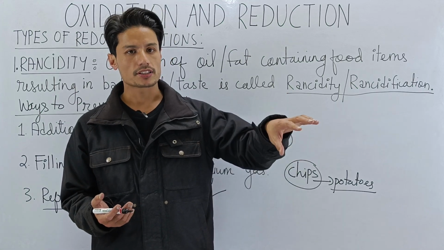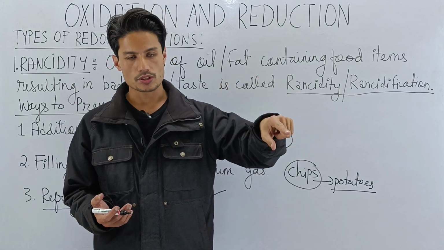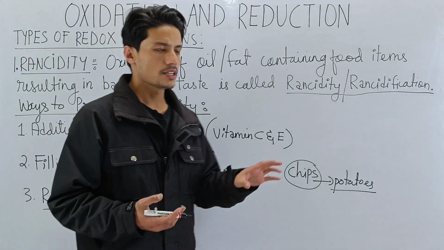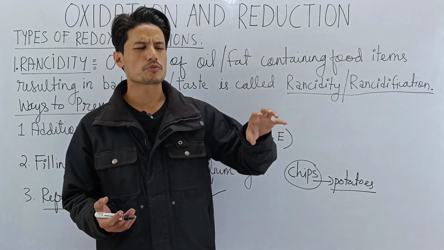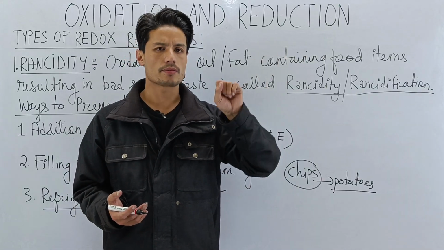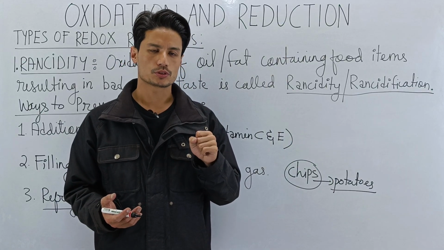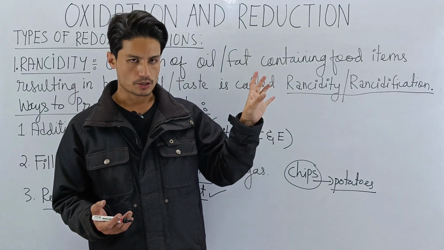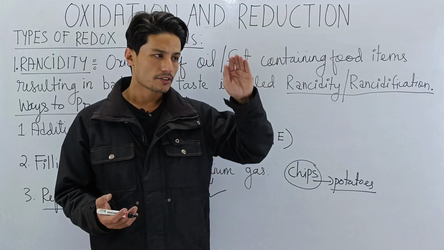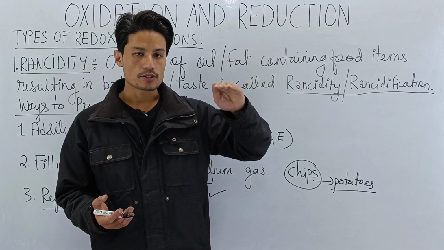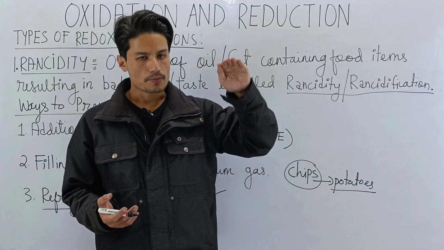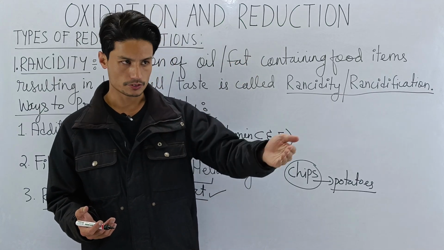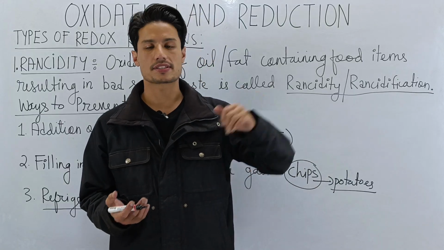Food becomes rancid faster in a hot environment, and this is also the reason why we keep food inside the refrigerator. Because food spoils faster in a hot environment than in a cold environment. So for this very reason, we keep food in a cold environment, because the speed at which rancidity takes place becomes slower, thereby the shelf life of the food increases.